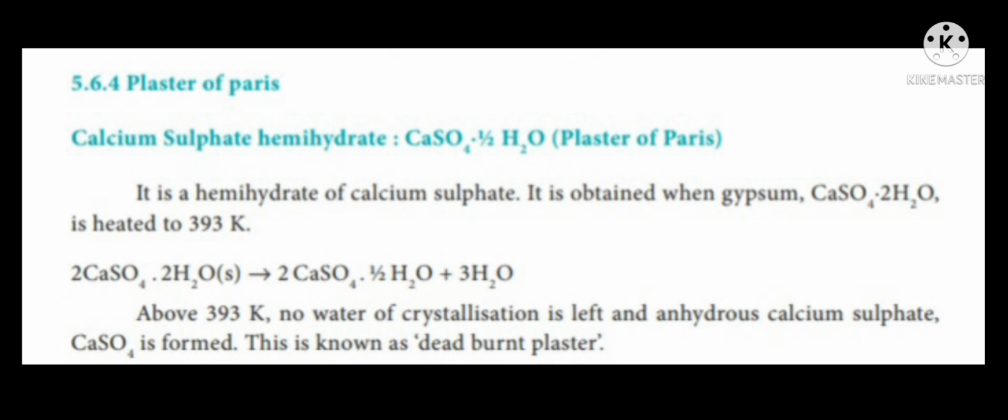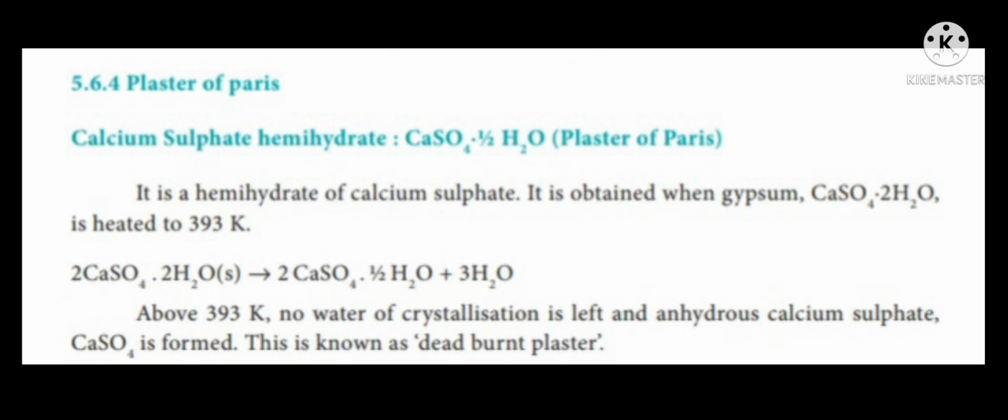Plaster of Paris is obtained when gypsum is heated to 393 Kelvin. Gypsum has the formula CaSO4·2H2O. Whenever gypsum is heated to 393 Kelvin, it loses 3 water molecules and forms plaster of Paris.